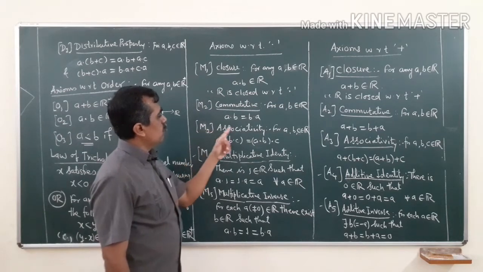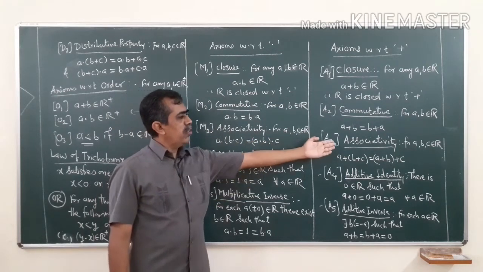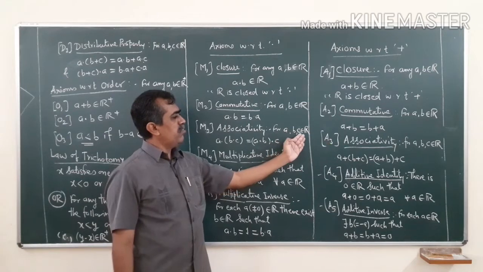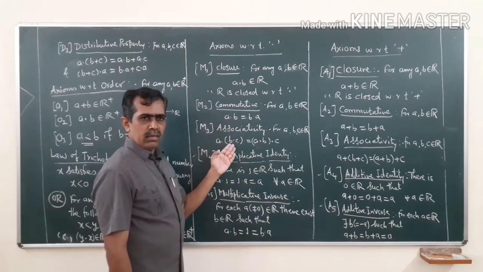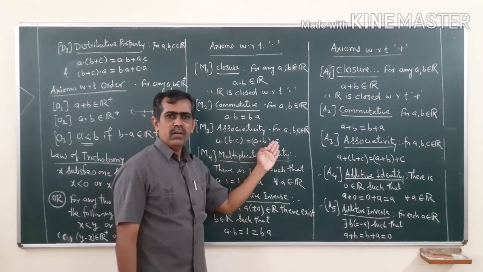Then come to M3, associativity, again very similar to addition. For any a, b, c in R, for any 3 real numbers, a dot b dot c is the same as a dot b dot c.